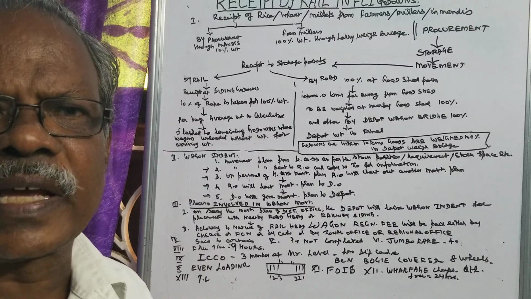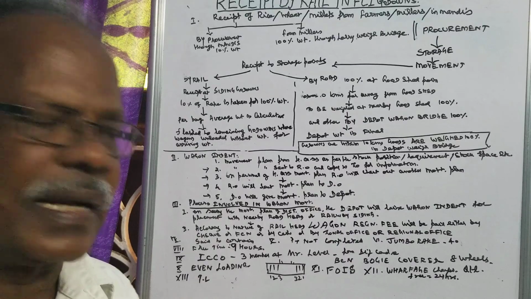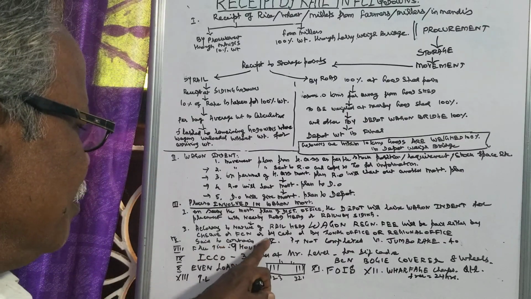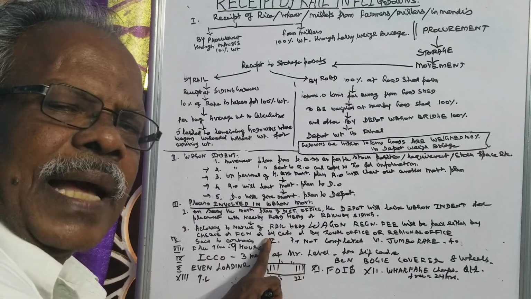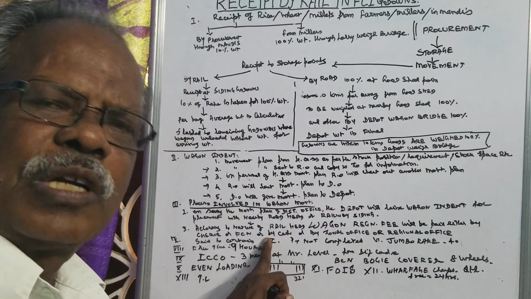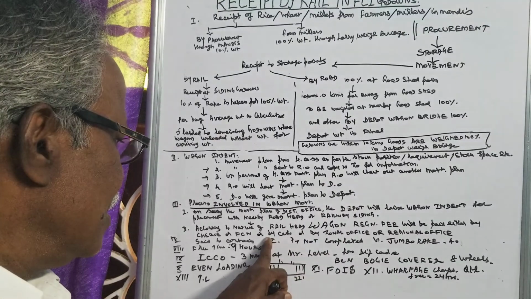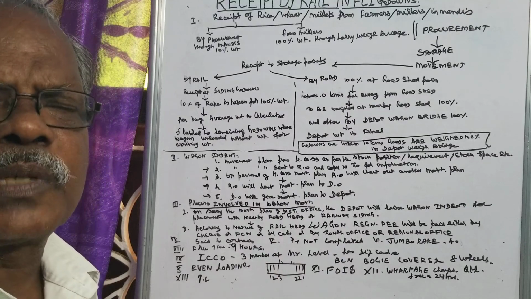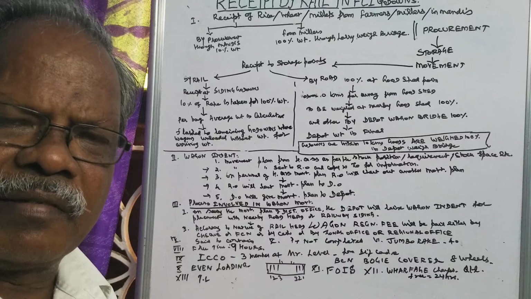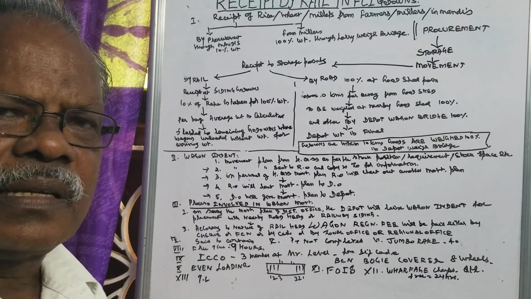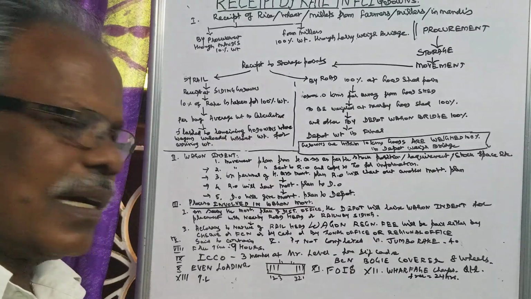That is called said to contain railway receipt, RR, which will be given by the railway. Now the railway receipt is given as an electronic railway receipt. Everything is fed into the computer and the RR is given by the computer.